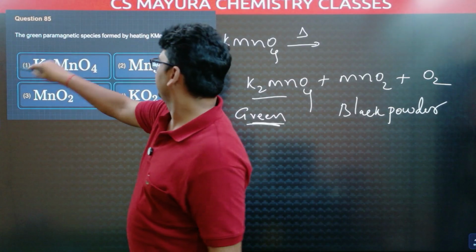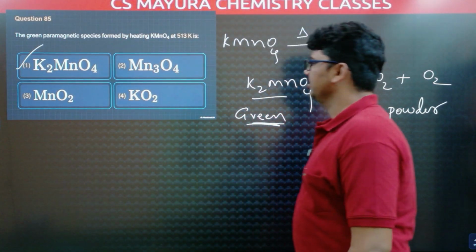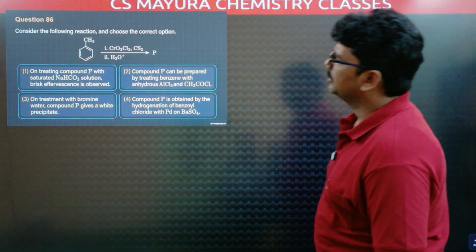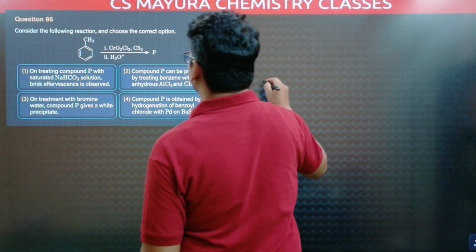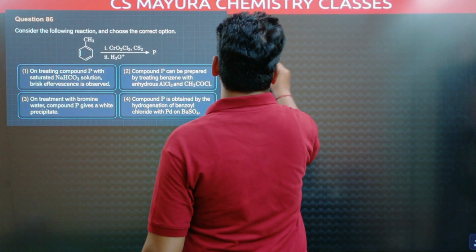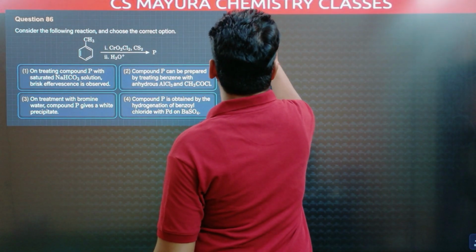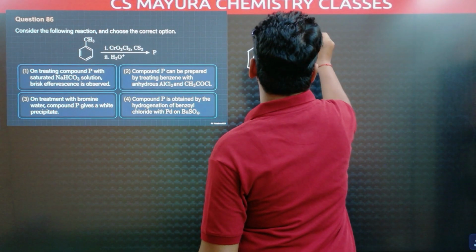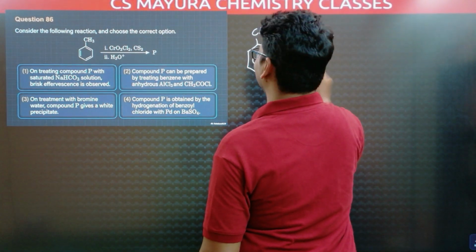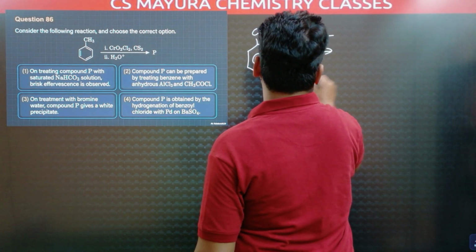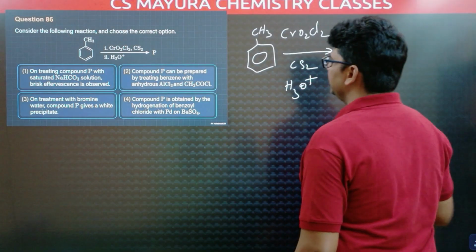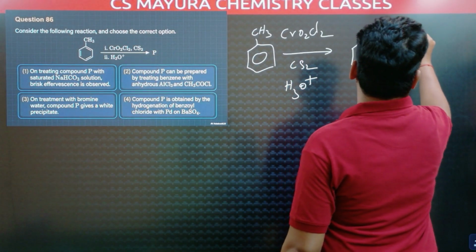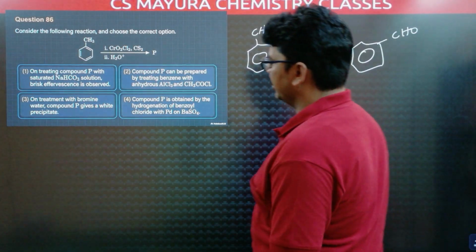So K2MnO4, KO2 and others won't be formed. MnO2 is formed, but this is black, not green. Next, Etard reaction. This toluene is treated with chromyl chloride, CrO2Cl2, in CS2, then water, acidic medium. It produces benzaldehyde. Etard reaction.